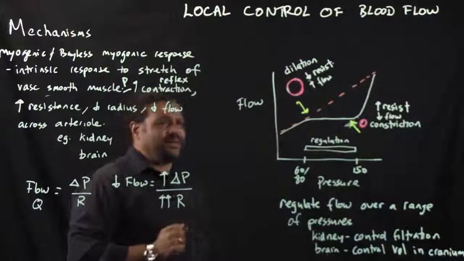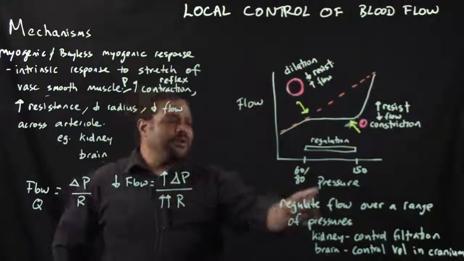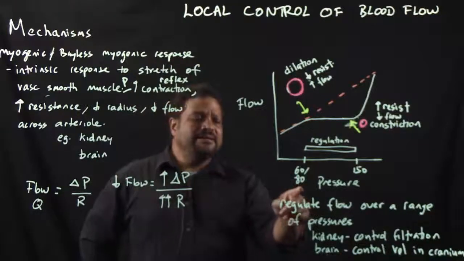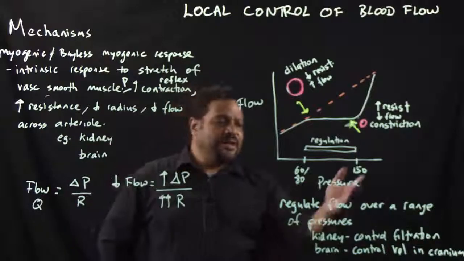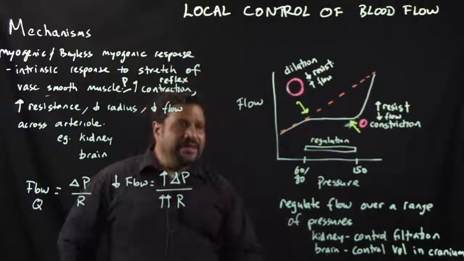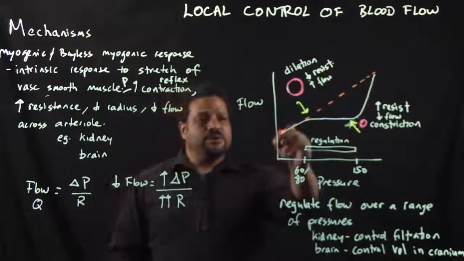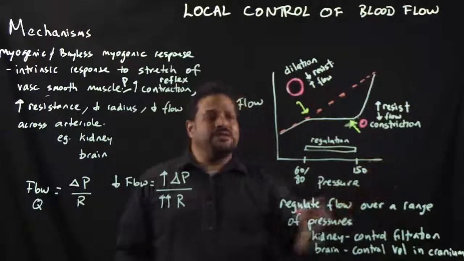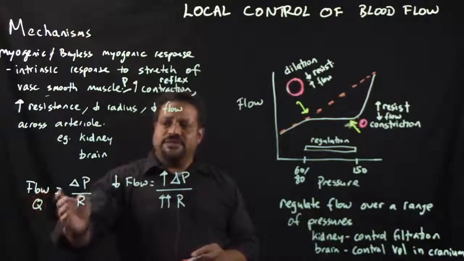Let's look at that graphically. On this graph here, we have flow on the y-axis and pressure on the x-axis. We have 60 to 80, that's the lower limit of the regulation. Different texts have different values, and 150 is the upper limit. Normally you would expect the flow to increase, shown in orange, as the pressure increases according to this equation, where flow is equal to delta P over R.